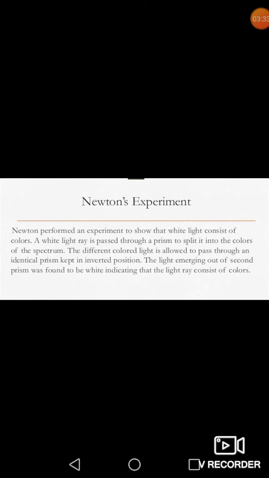Now, Newton's experiment, what did Newton do? Newton performed an experiment to show that white light consists of 7 colors, and when we pass the white light through a prism, it splits into 7 colors. The different color light is allowed to pass through an identical prism kept in inverted position.